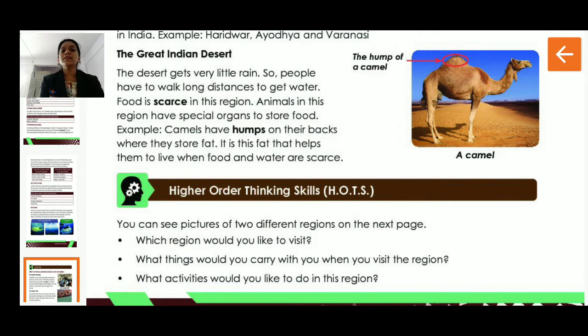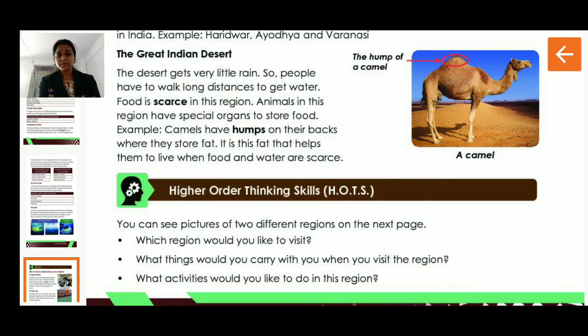Animals in this region have special organs to store food. You can see the picture of the camel given over there. A camel has a hump. Camels have humps on their backs where they store fat.